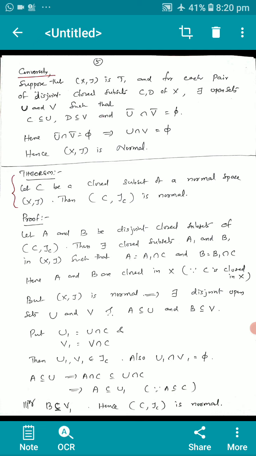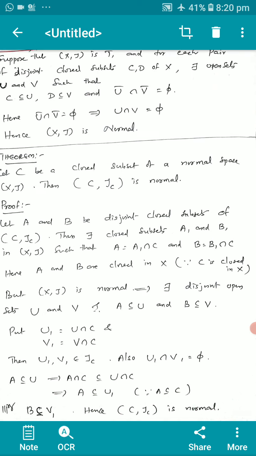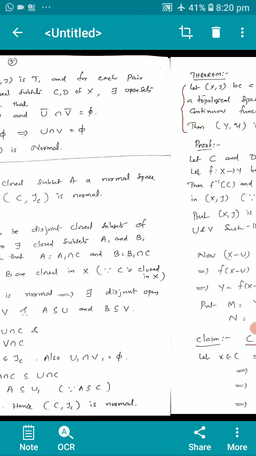A is a subset of or equal to U implies A intersection C is a subset of or equal to U intersection C, which implies A is a subset of or equal to U1 because A is already a subset of or equal to C. Similarly, we can prove that B is a subset of or equal to V1. Hence, (C, tau C) is a normal space. That is, the subspace (C, tau C) is again a normal space.